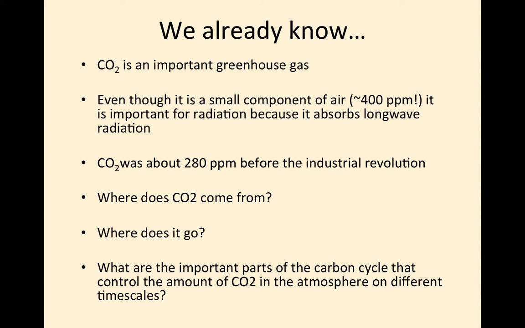We already know CO2 is an important greenhouse gas. Even though it's a small component of air, about 400 parts per million right now, it's important for radiation because it absorbs long-wave radiation. CO2 was about 280 parts per million before the Industrial Revolution. Where does CO2 come from, and where does it go? In other words, what are the sources and sinks on a variety of timescales?